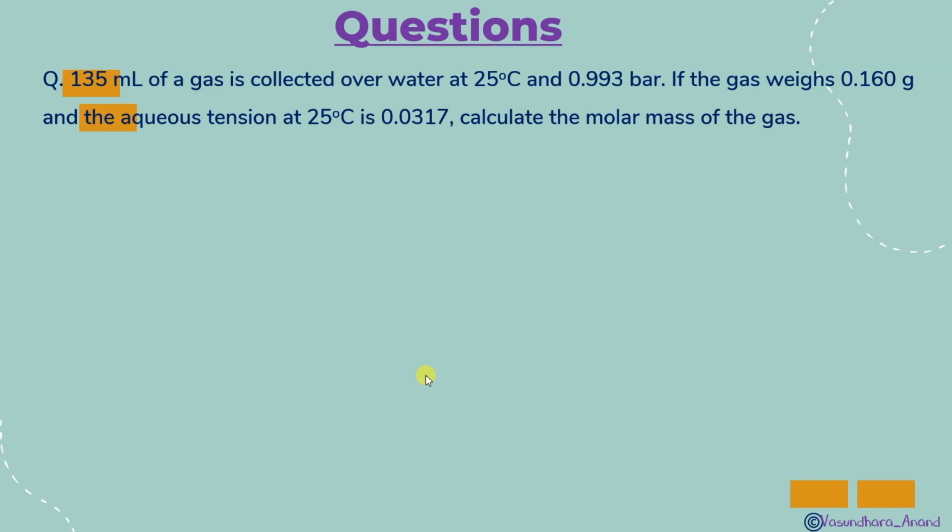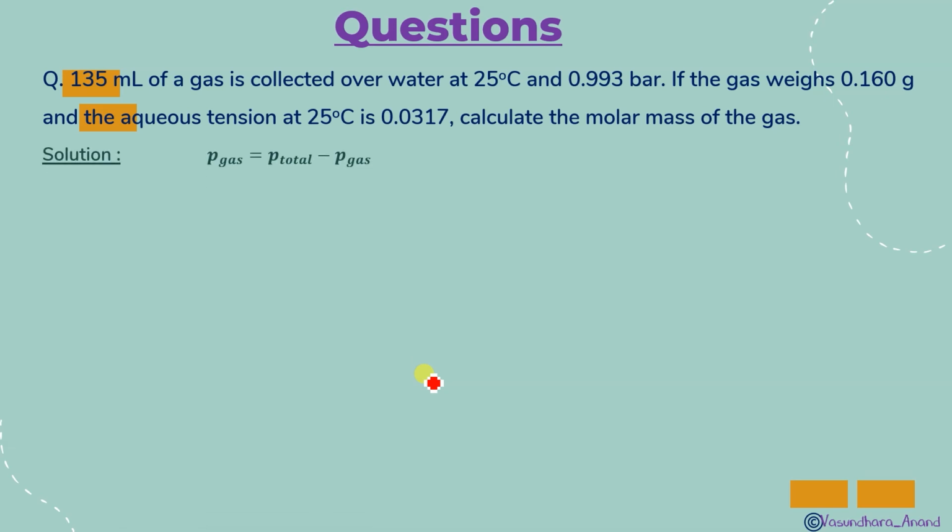So here's a question. Let's solve some questions. A few more questions are there. 135 ml of a gas is collected over water at 25 degrees Celsius, and the pressure is 0.993 bar. If the gas weighs 0.160 gram and the aqueous tension at 25 degrees Celsius is this much, calculate the molar mass of the gas. Can you easily find it? Very easily you can find it. Just think of it.